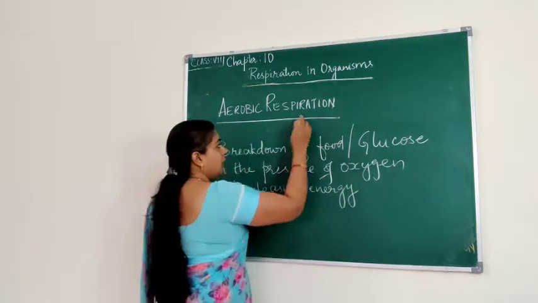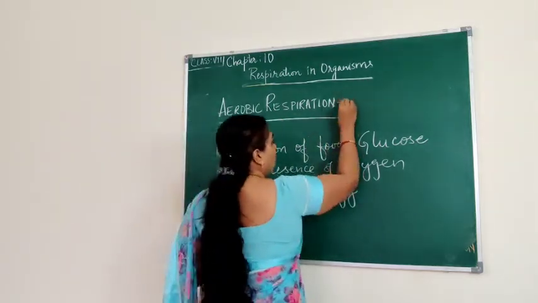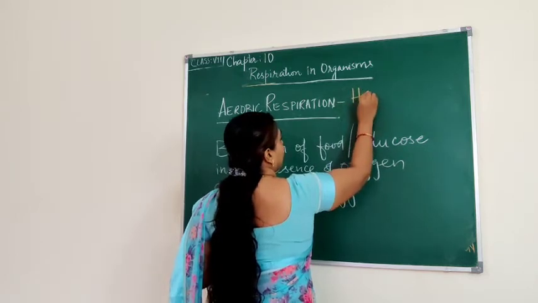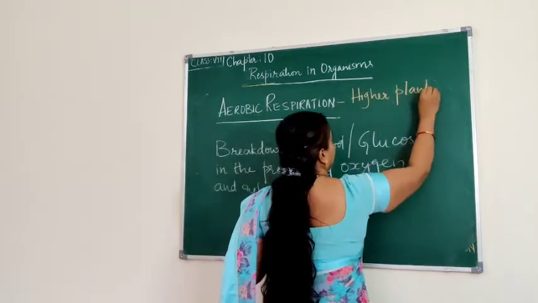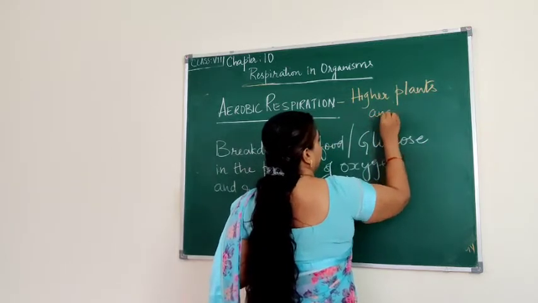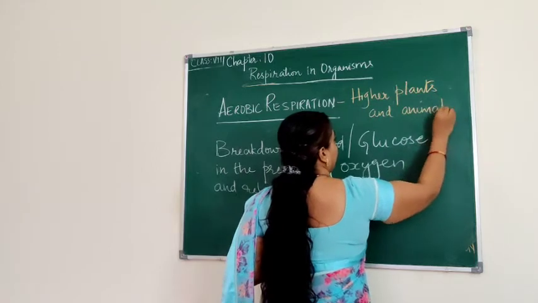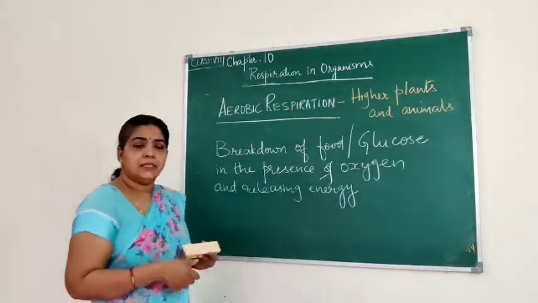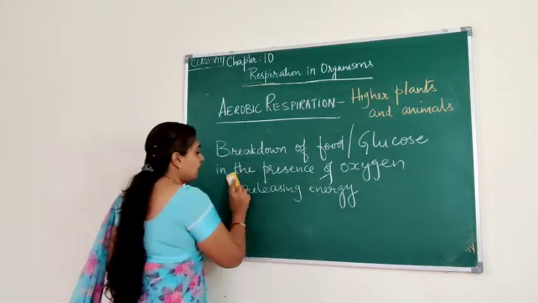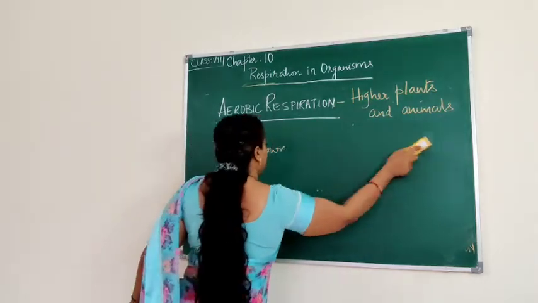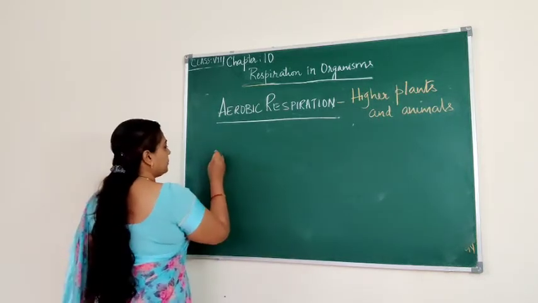Aerobic respiration, remember, is seen in all the higher plants and animals. Higher plants and animals respire aerobically. So let us write it in a schematic form.